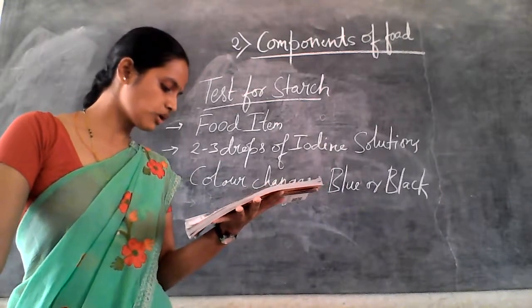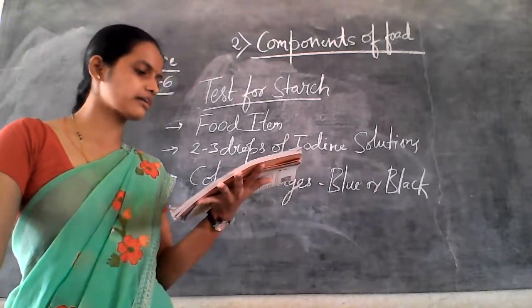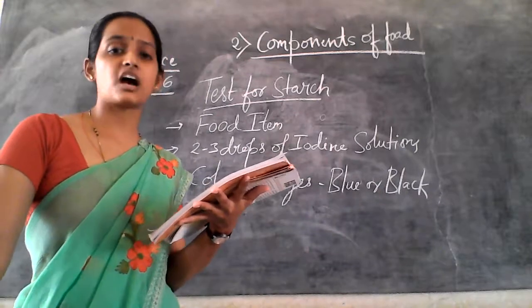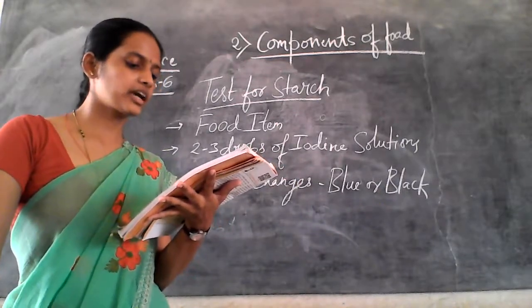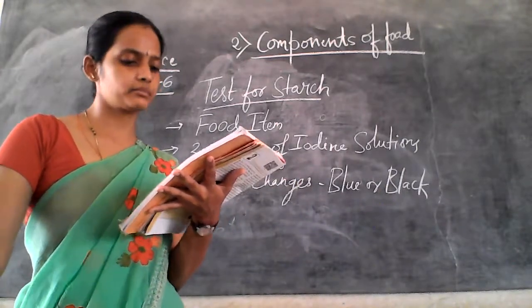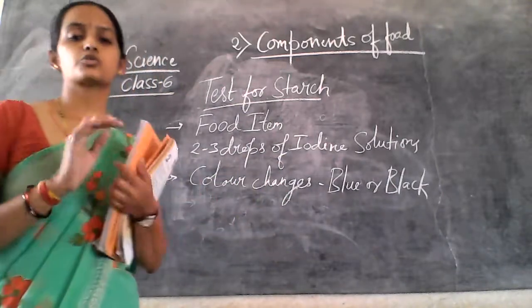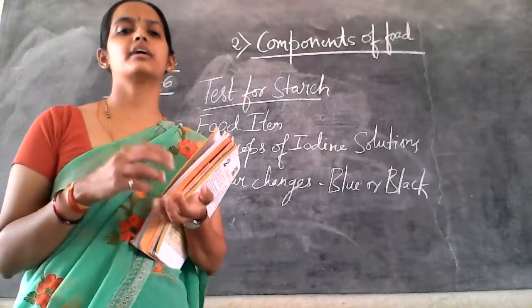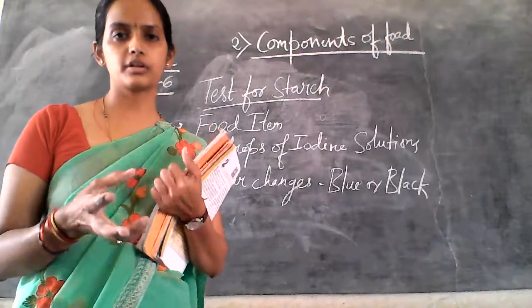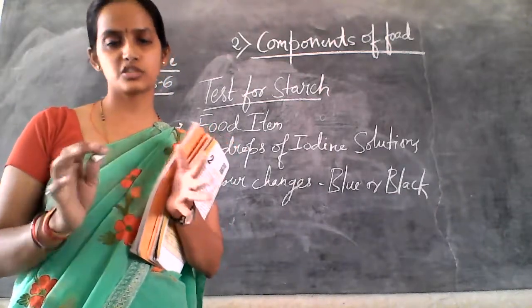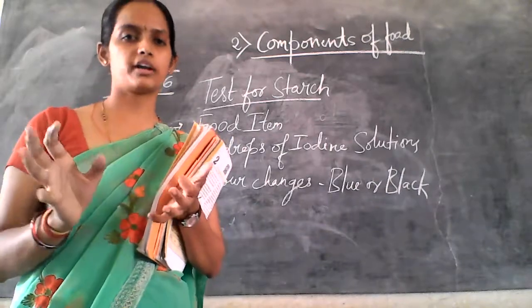The main carbohydrates found in our food are in the form of starch and sugar. So we can easily test if a food item contains starch.